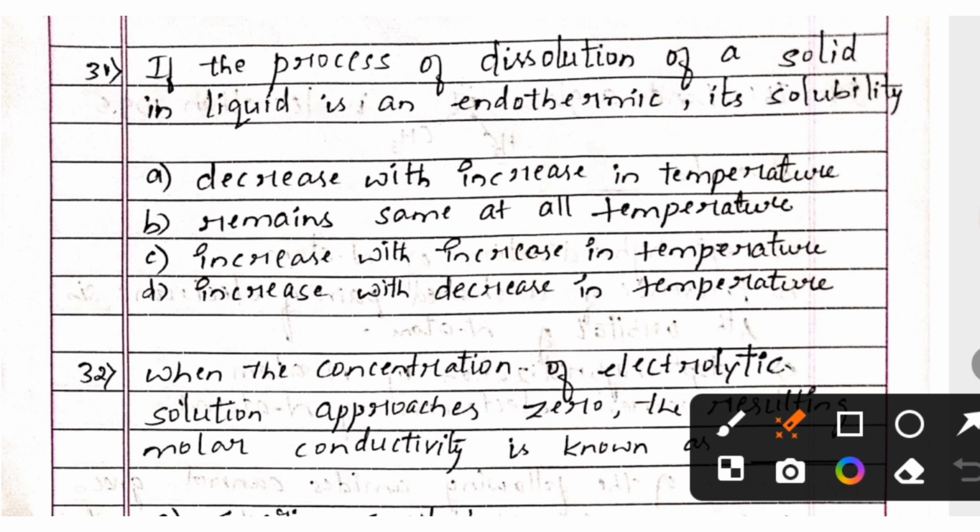Next one, if the process of dissolution of a solid in liquid is endothermic, its solubility: option A, decreases with increase in temperature; option B, remains the same at all temperatures; option C, increases with increase in temperature; option D, increases with decrease in temperature. And the right answer is option C, increases with increase in temperature.